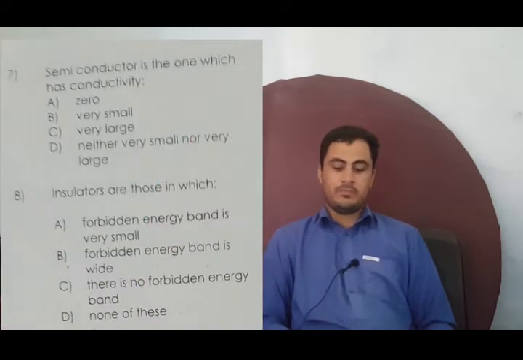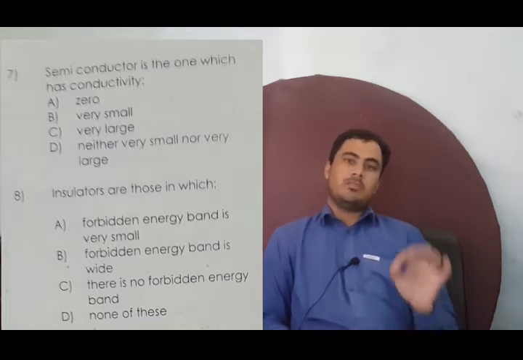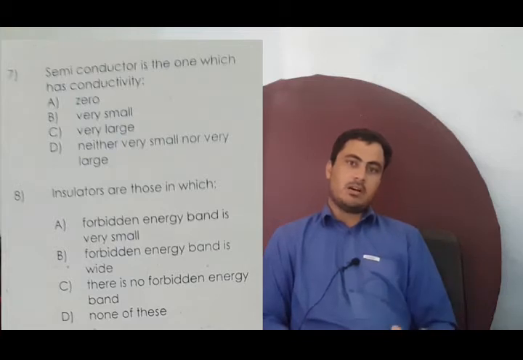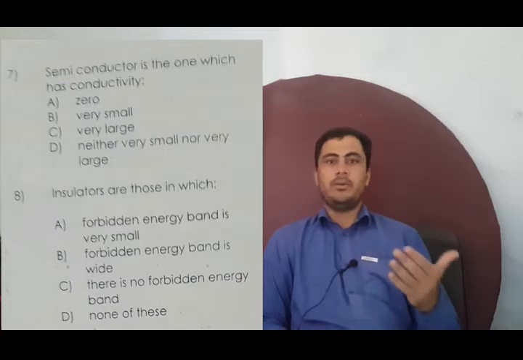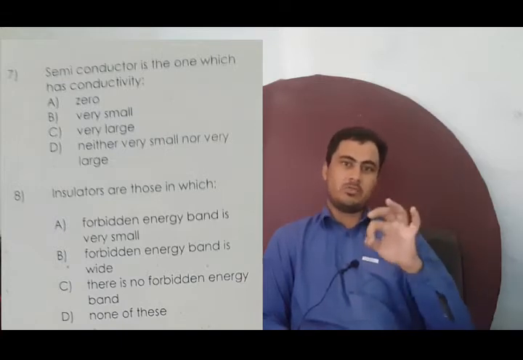Now let's discuss the 7th MCQ. In number 7, it is stated that a semiconductor is one which has conductivity what? It must be remembered that semiconductors are that class of material having conductivity between conductors and insulators.